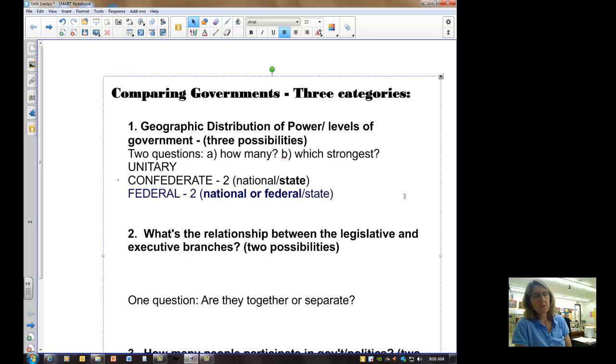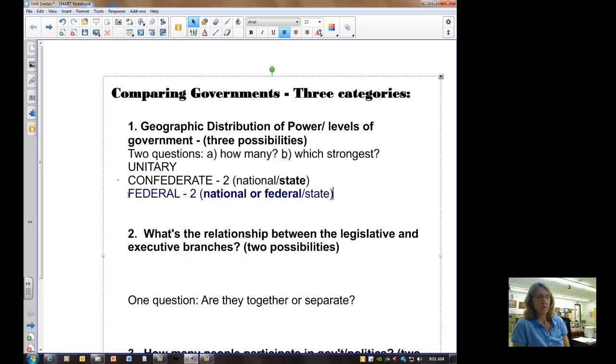Fight a war. Think about our 2 confederacies. We had the Confederate States of America during the Civil War, southern states, to fight a war against the North. And then we had the Articles of Confederation. We already know those 3 important words: it doesn't work. The Articles of Confederation was the government that was set up to have the states get together to fight England. So our 2 examples of a confederacy in the United States were about wars. So that's why, take a look at the screen, the national level is really weak and the state is stronger.